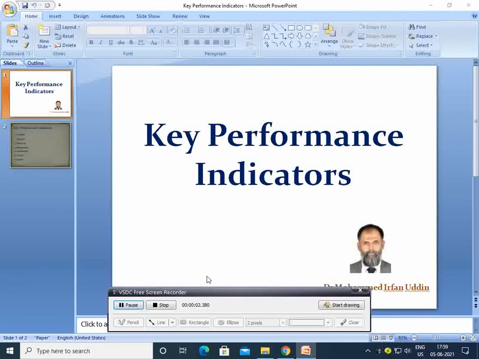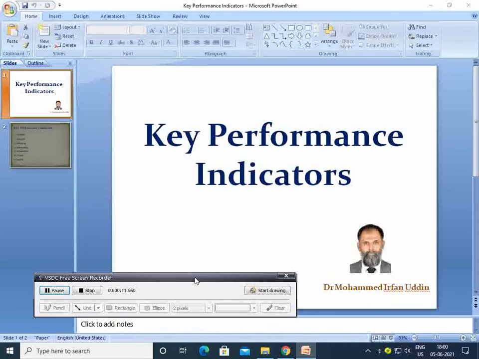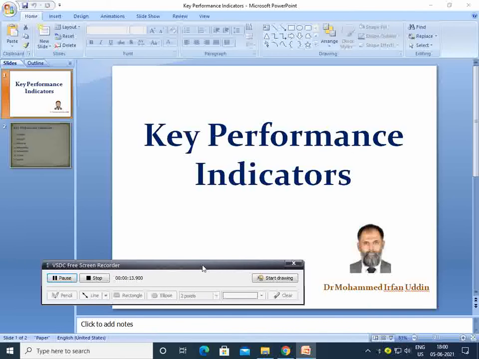Students, in today's class I will talk about key performance indicators. What do we mean by key performance indicator? Okay, so let me give an example.